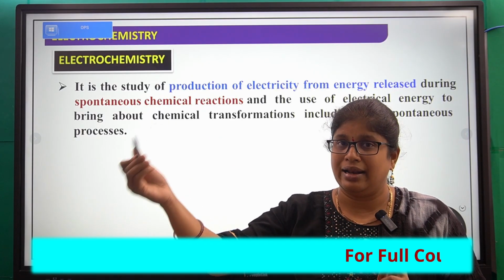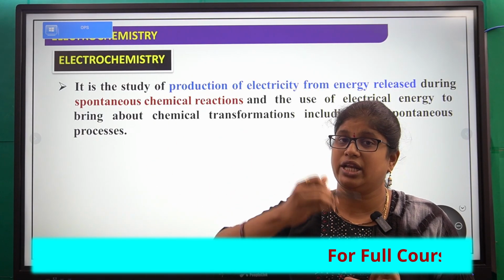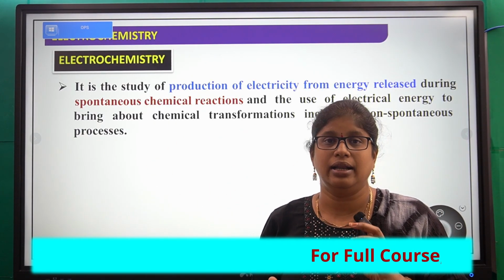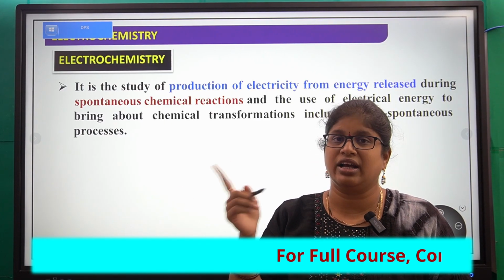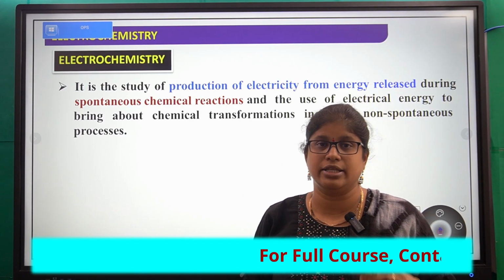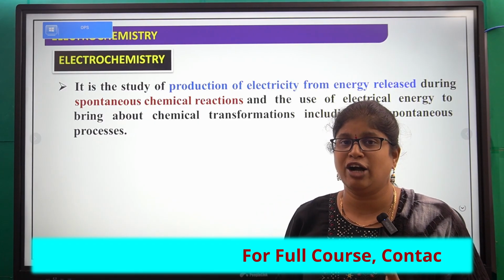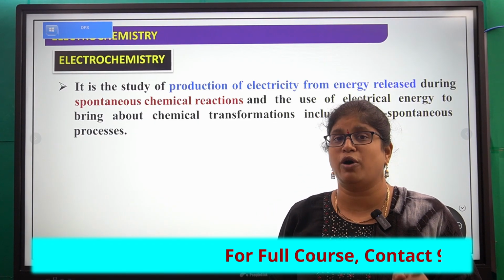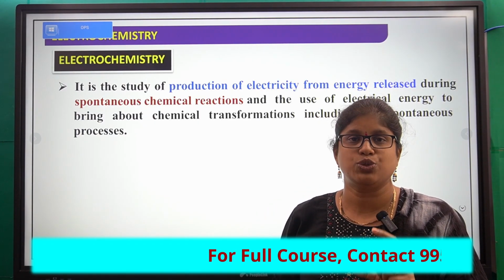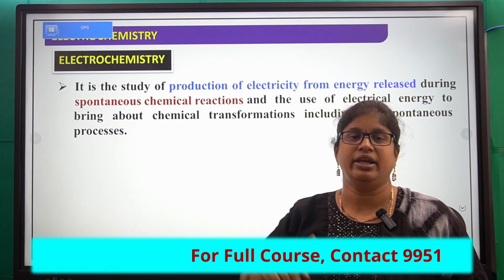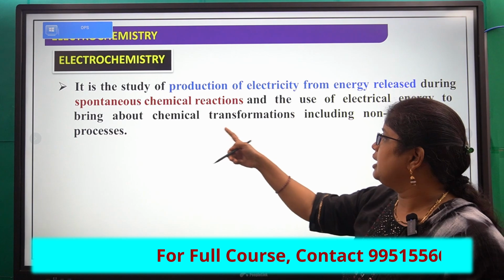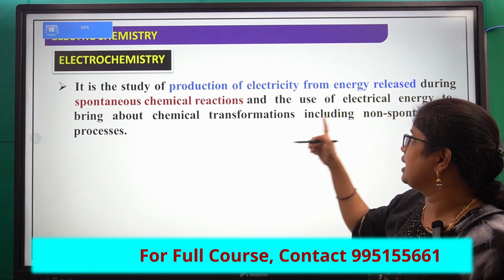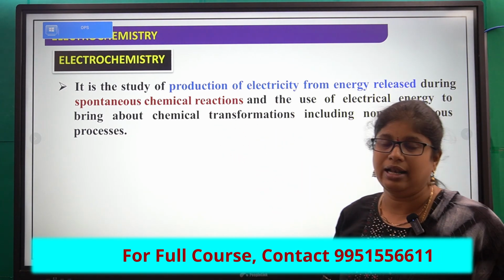So this is the transformation of electrical energy into chemical energy. The charging of a battery is non-spontaneous, so it requires external electrical energy. Here we are carrying out chemical transformation by using electrical energy.